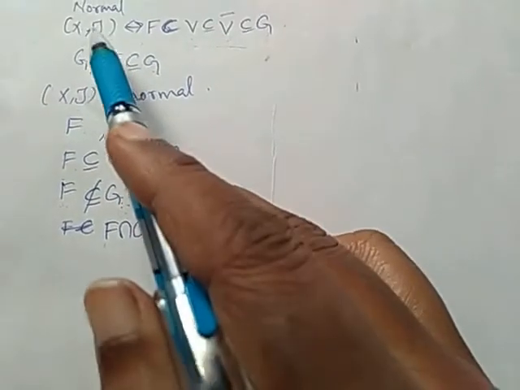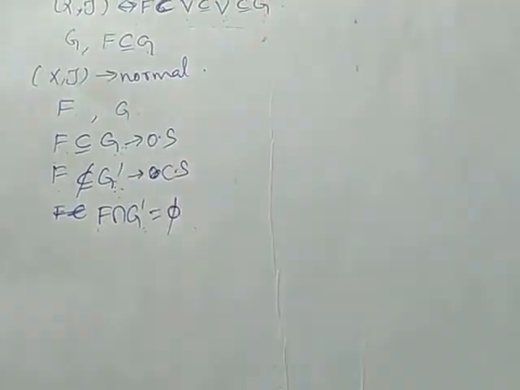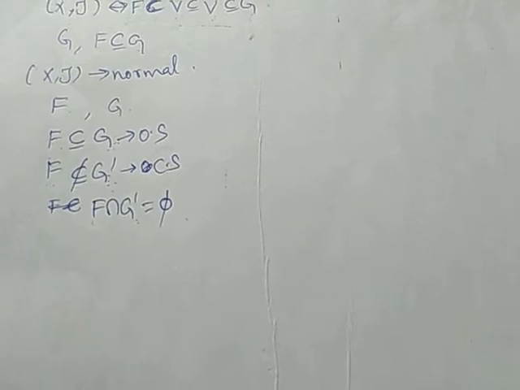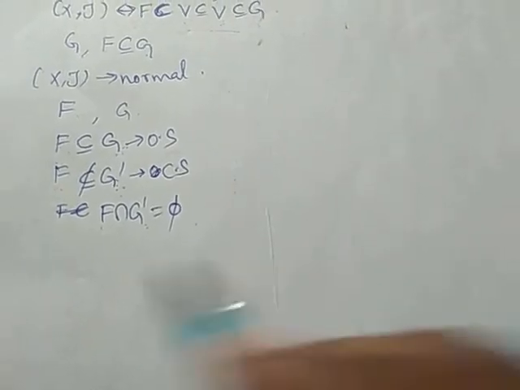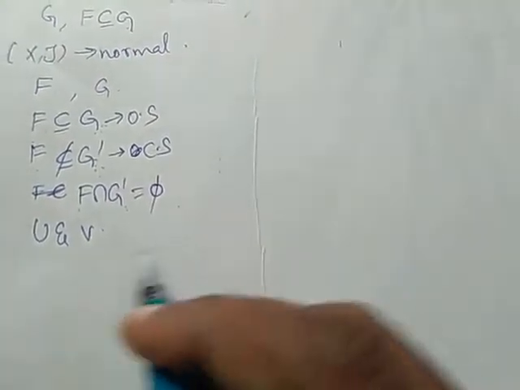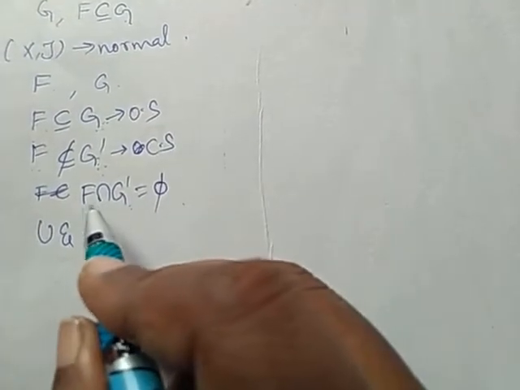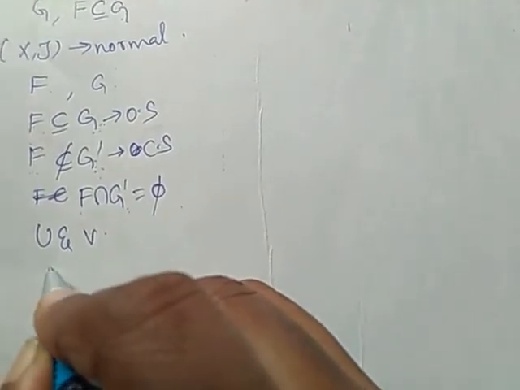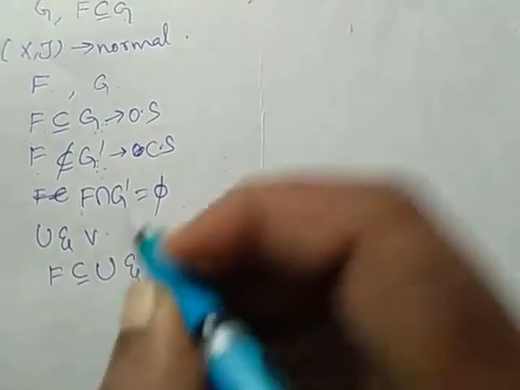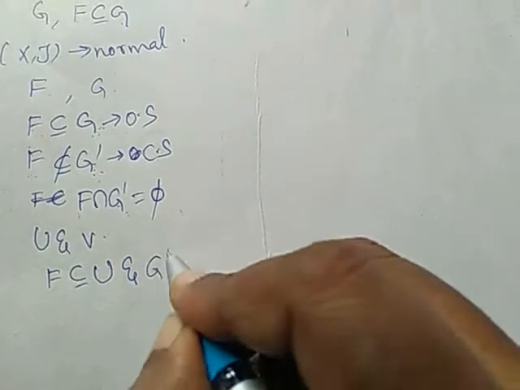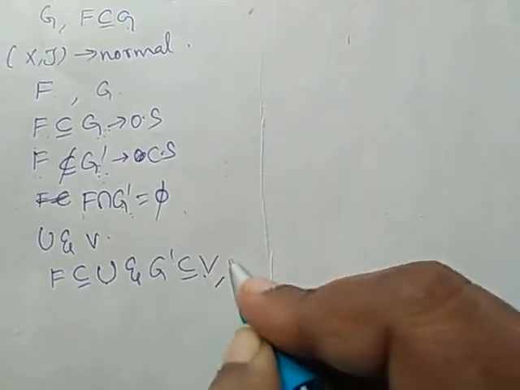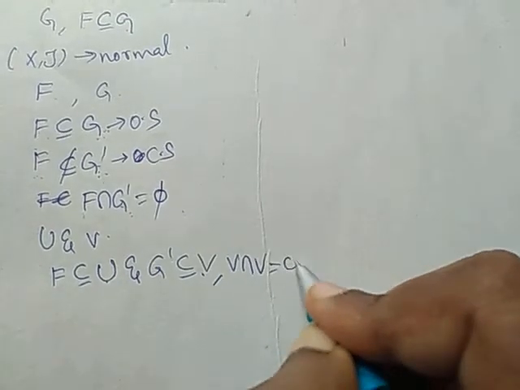Since X is normal, from the definition of normal space there exist two open sets U and V such that F is a subset of U and G dash is a subset of V, and U intersection V is the null set.